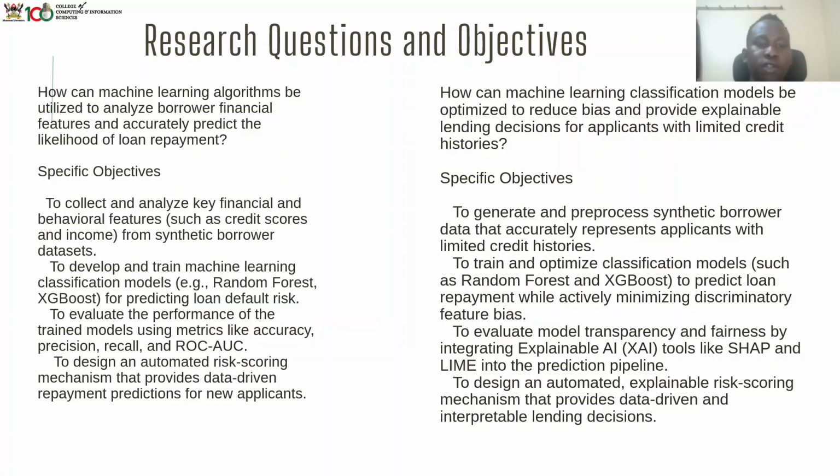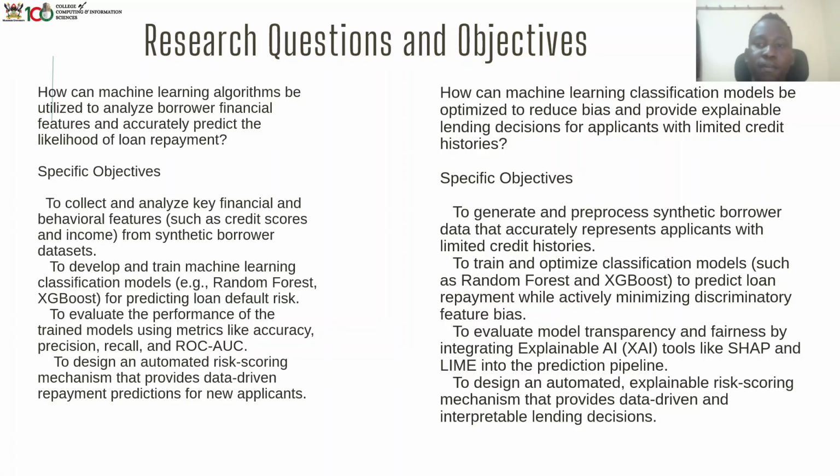Then we also want to evaluate performance of the trained models using metrics like accuracy, precision, recall. So we also want to design an automated risk scoring mechanism that provides data-driven repayment predictions for new applicants. So those are our specific objectives, and also how can this machine learning classification model be optimized to reduce bias and produce explainable lending decisions.